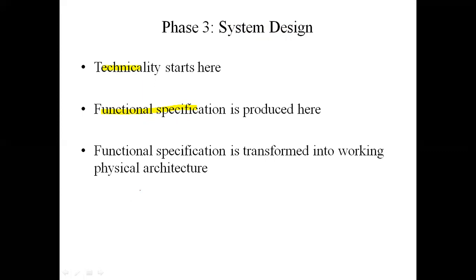In the first two phases, or we can say in the second phase, we gathered requirements. Here in this phase, we are going to convert requirements into functional specification, and further these functional specifications are going to get converted into a physical working design. Now, how to convert a requirement into functional specification?